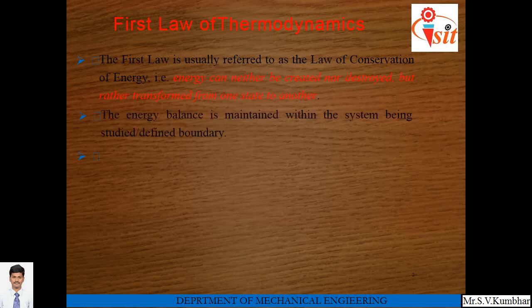Let us take one example: electricity. How electricity is produced, we have already learned in first and second year. In order to produce electricity, we require either heat energy or hydraulic energy. So here, if we consider a dam, water is stored during rainy season. It contains potential energy as it is stored at a higher level. This potential energy is converted into kinetic energy in the penstock, and at the end of the penstock a nozzle is fitted. Potential energy is further converted into kinetic energy.